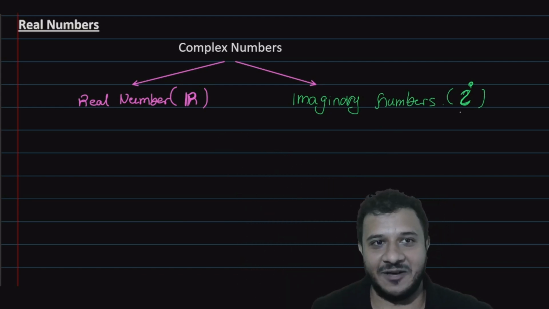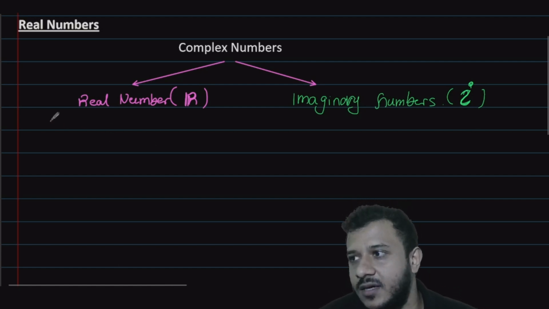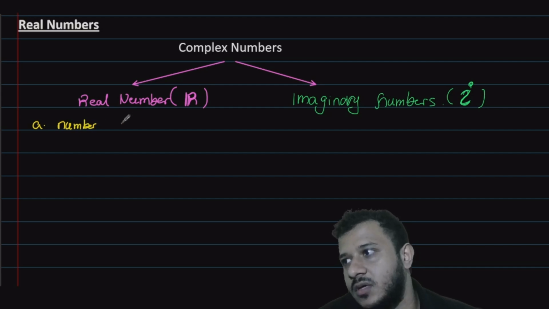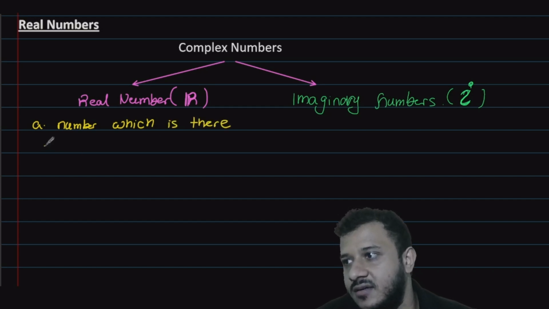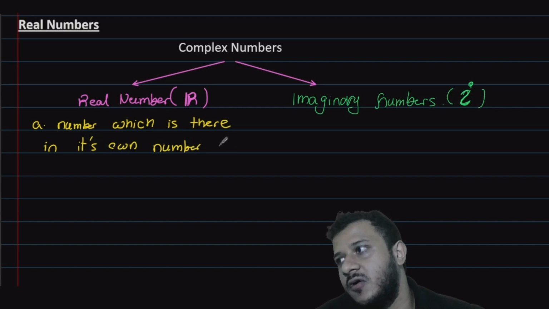We are going to real numbers. That is our lesson. Real numbers means a number which is there in its own number format.